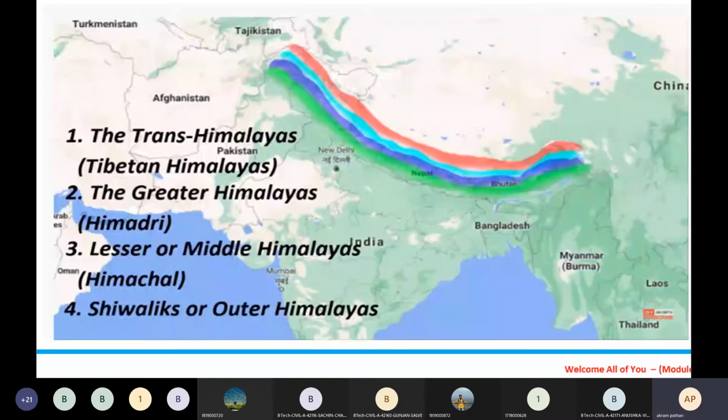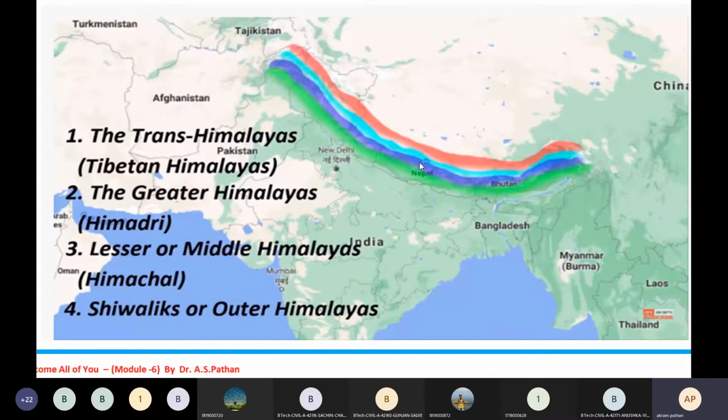Now if you see in this particular map, we have the brown color here. This brown or red color we call the trans-Himalayas, known as the Tibetan Himalayas. Another range, this sky blue color, we call the Greater Himalayas, also called Himadri.